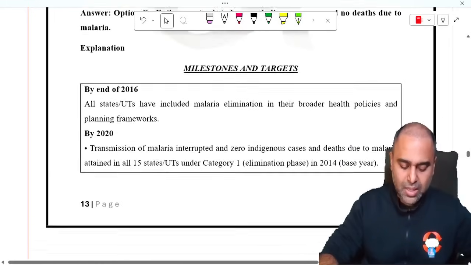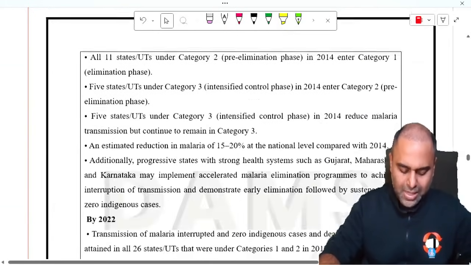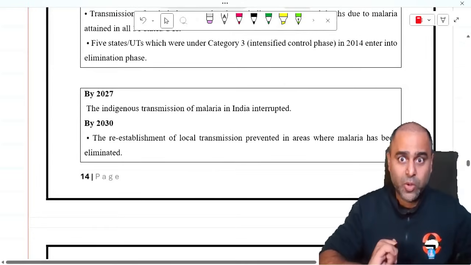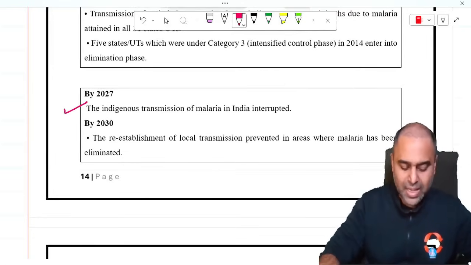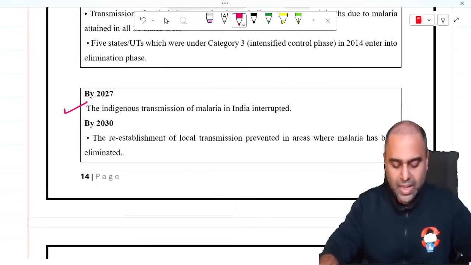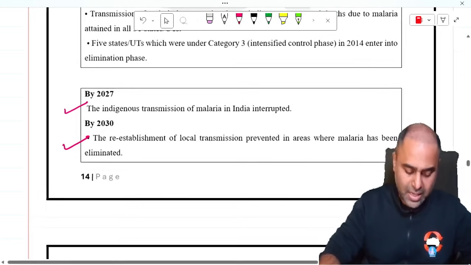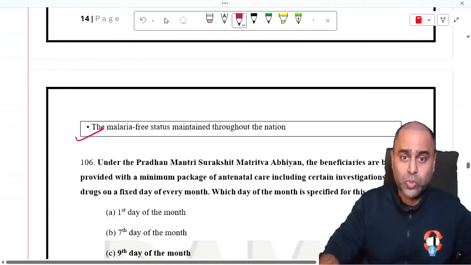So guys, the program gives milestones. So we would not be bothered about the milestones which are gone. But the milestones which are upcoming is probably going to be the question, and that's why they asked it. So by 2027, the indigenous transmission of malaria in India has to be interrupted. And by 2030, the re-establishment of local transmission has to be prevented, where malaria has been eliminated and the malaria-free status is maintained through the nation.